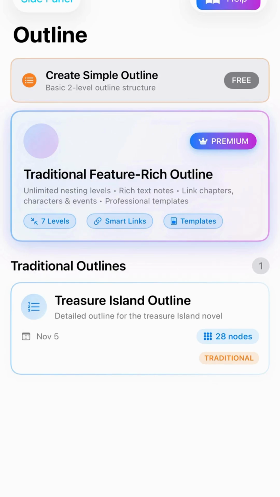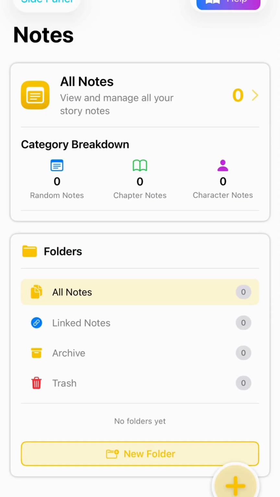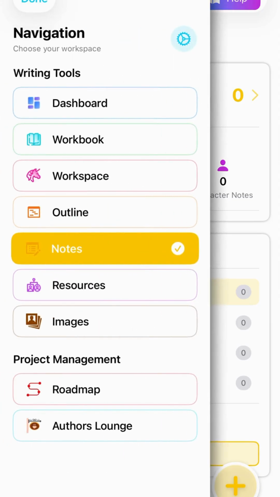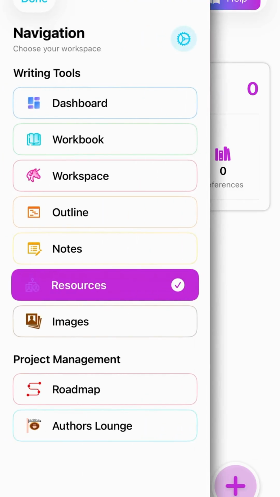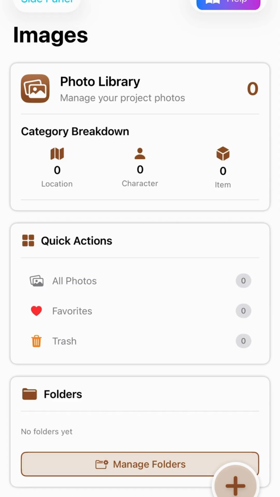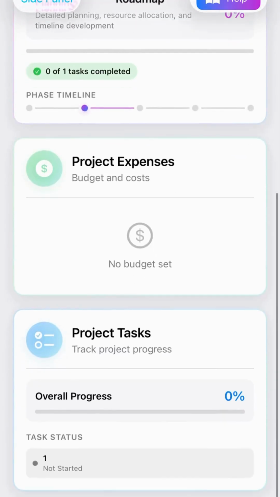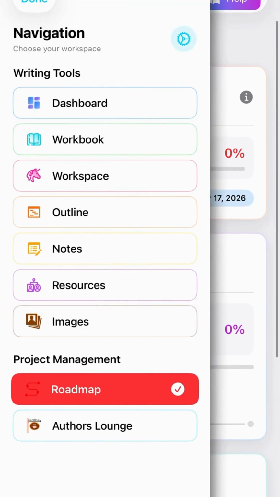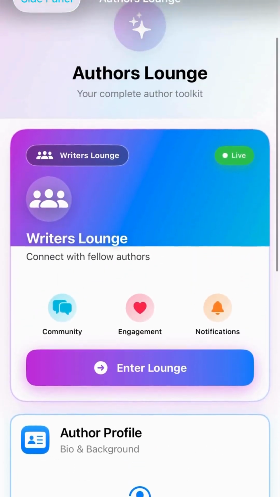AYCM supports both detailed planning and discovery writing. If you prefer planning, you can build your world, outline timelines, develop characters, map plot threads, and review the structure before drafting. If you prefer discovery writing, you can start drafting and add elements as you go. The system captures connections as you create them, helping you see implications and maintain consistency.